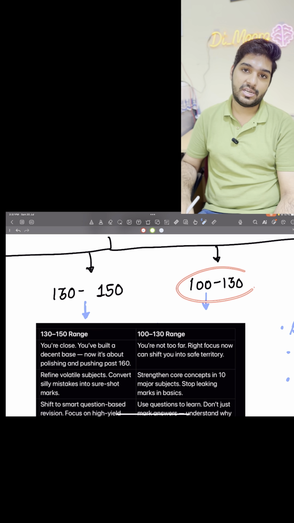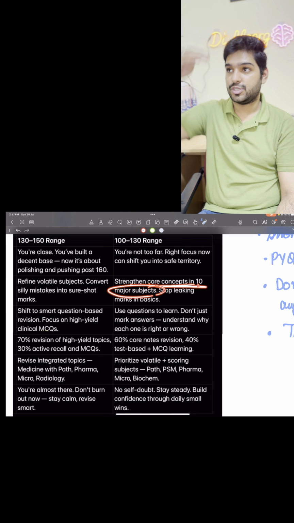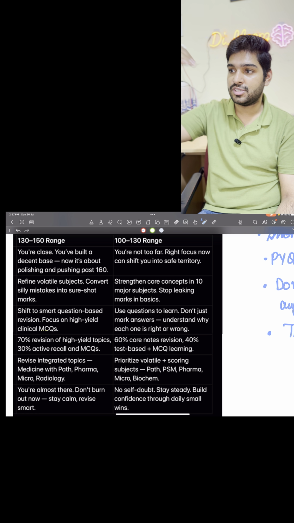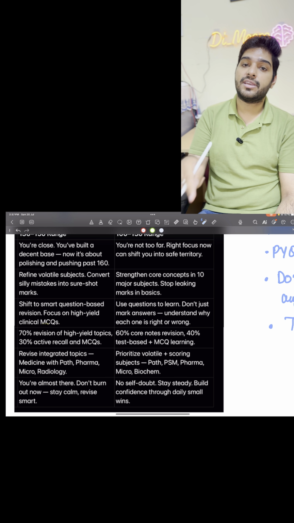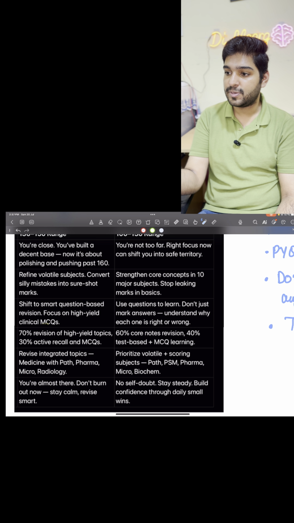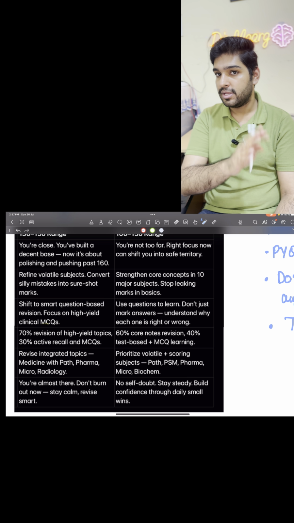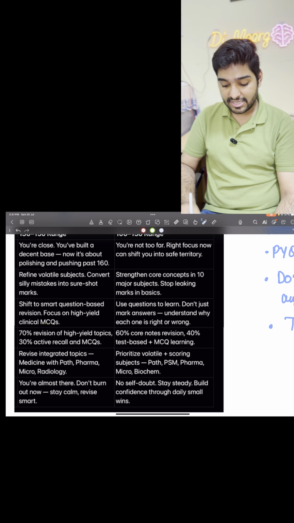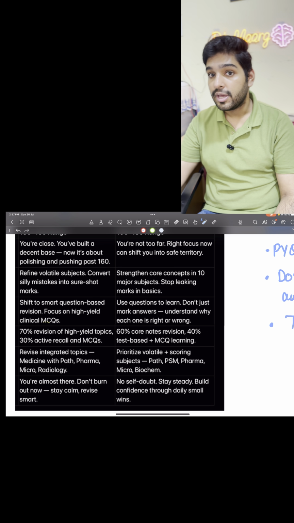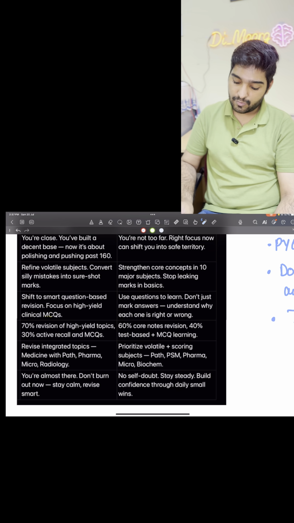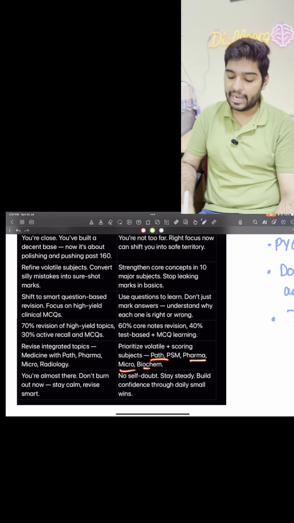Talking about 100 to 130, and you feel that now you are in a plateau phase, you have to strengthen the core concepts in the 10 major subjects. जो ऊपर के total 10 आ रहे हैं, that includes the strong and intermediate, उन सबको आपको strong करना है. आपको questions के basis पे learn करना है. If you feel that okay, I don't know something about G6PD deficiency, you see the question, there will be the explanation, then from that explanation you have to go and learn the topic. 60% revision and 40% test. Again, in these people you have to go for more and more recall based approach, okay, and prioritize the volatile subjects along with the scoring subjects, like I always say, path, pharma, microbiochem and PSM.